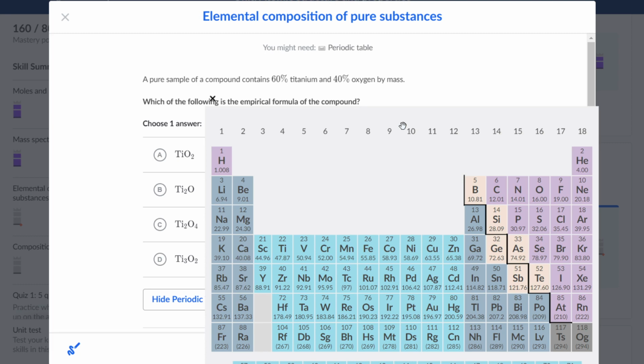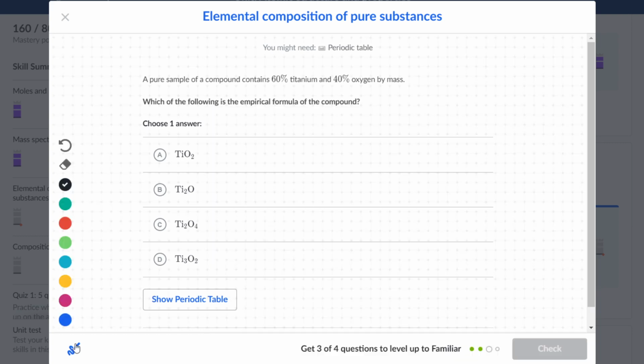So, let me write it down, 1.25 titanium to 2.5 oxygen. And what you can do is make this legible, something that we can make sense of.